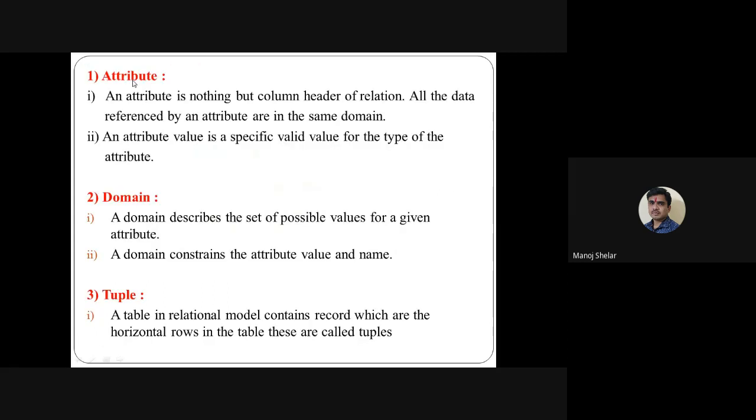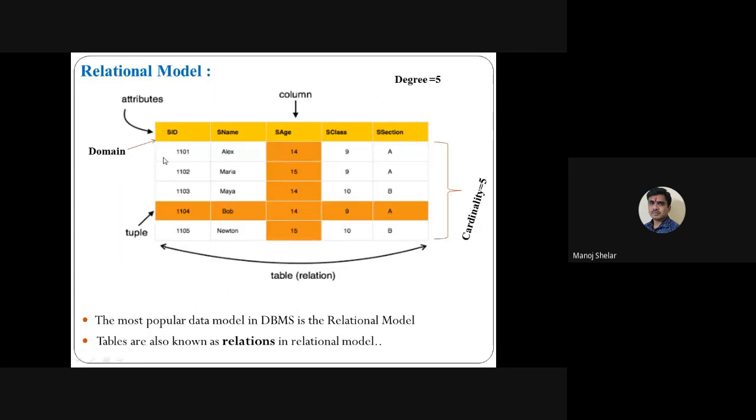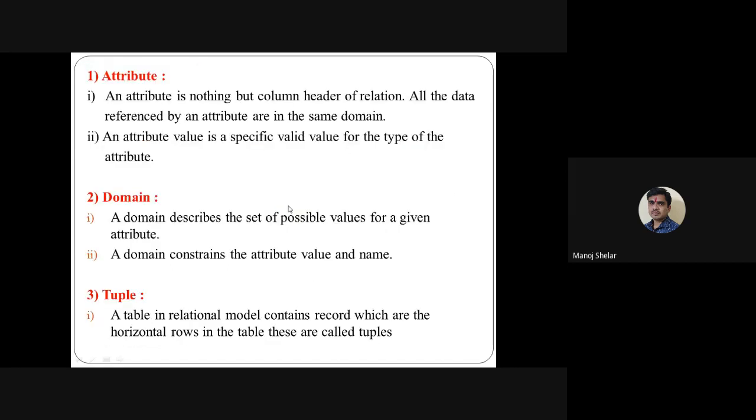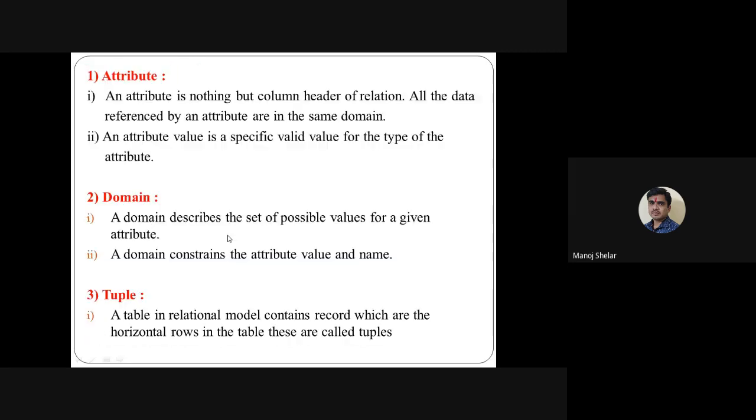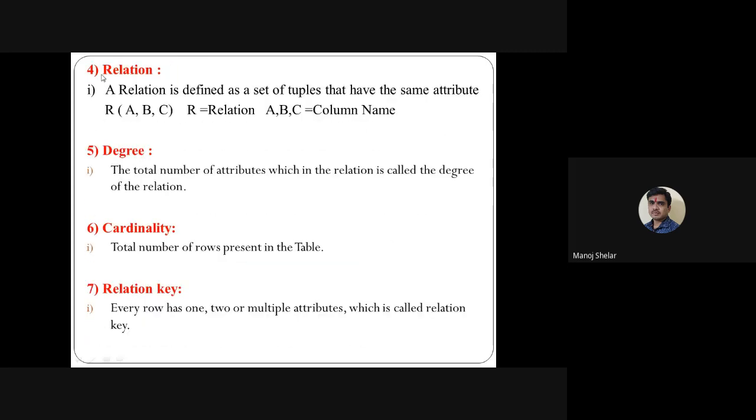Then attributes, I think all of you know: these are the attributes. Domain: SID, S name, S age, S class, S section. A tuple means a record; one, two, three, four, five tuples are available in this table. Then relation is defined as a set of tuples that have the same attributes.